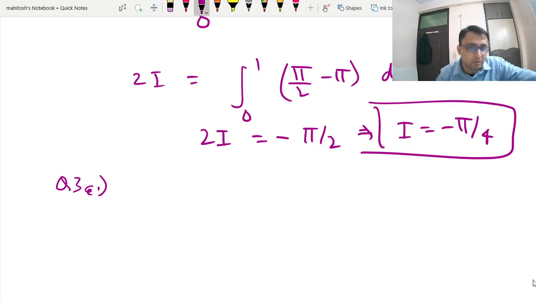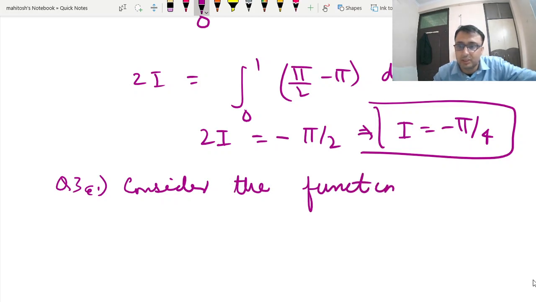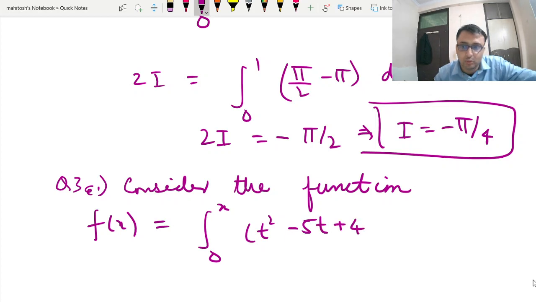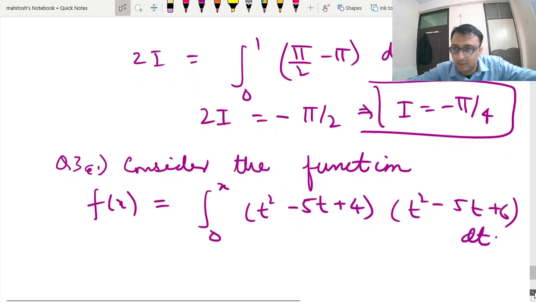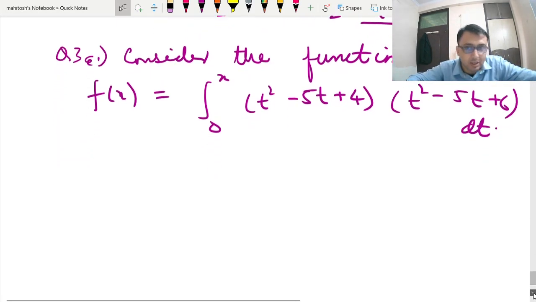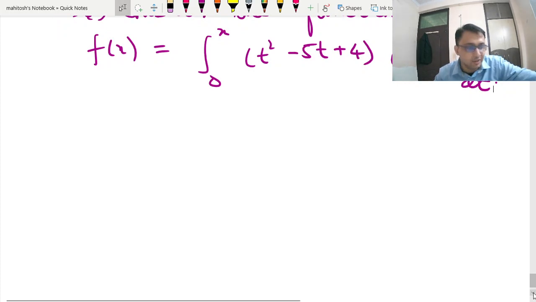And now moving forward to question number 3a. This is again your class 12th level question. You will find such questions in most of the books, but many students have made this question wrong, because they have not read the question properly, or they took the question very lightly. See, this question is of 20 marks. Given that it's 20 marks, you have to show all the procedures, you have to verify everything. So if they are giving this question for 20 marks, you have to be very vigilant.